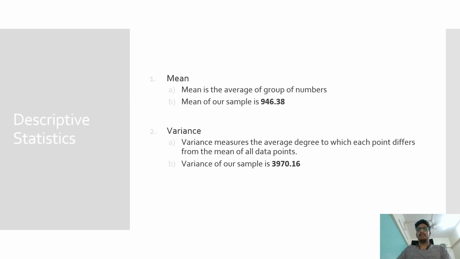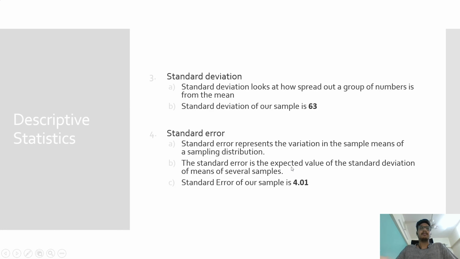Variance measures the average degree to which each point differs from the mean of all data points. So variance was 3970. Standard deviation looks at how spread out a group of numbers is from the mean. Standard deviation is 63. Standard deviation is found by taking the square root of variance.